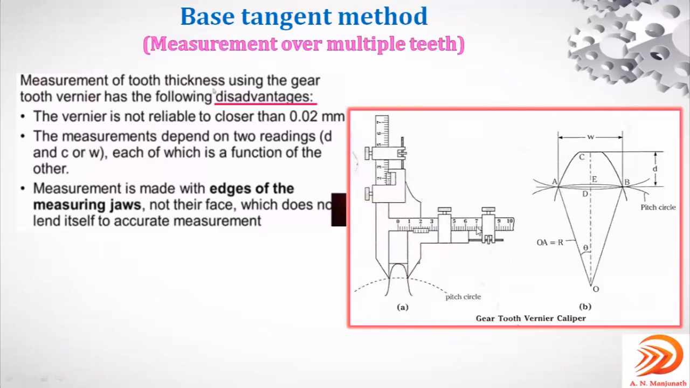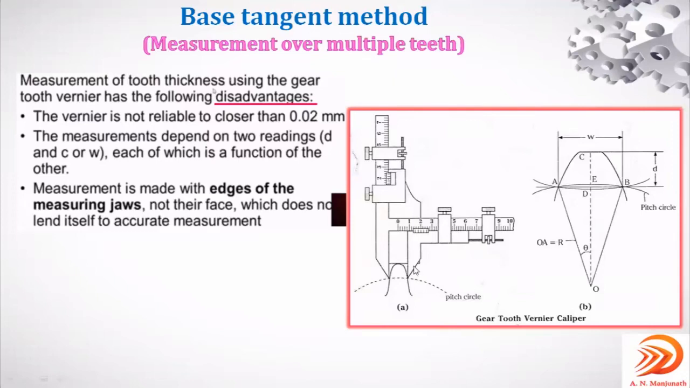And this experiment you are going to perform in the lab individually. In order to overcome these disadvantages, the base tangent method is employed. This base tangent method uses measurement over multiple teeth. Here you can observe it is measuring only one tooth at a time.